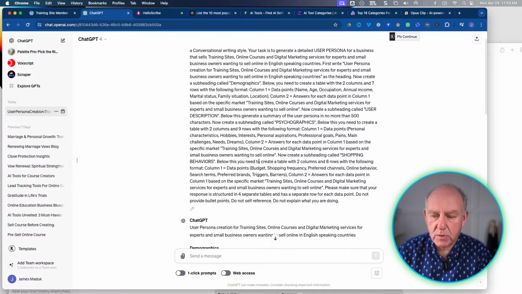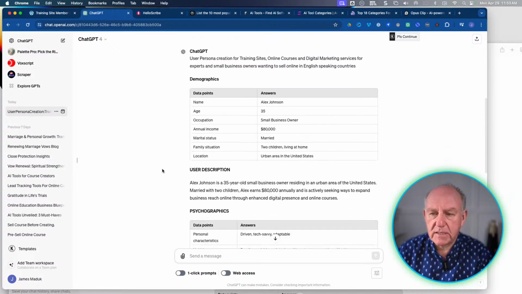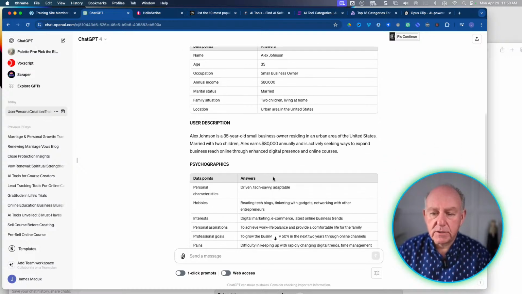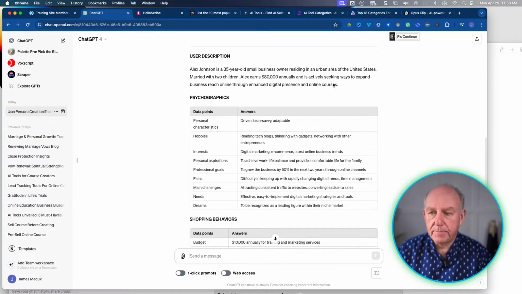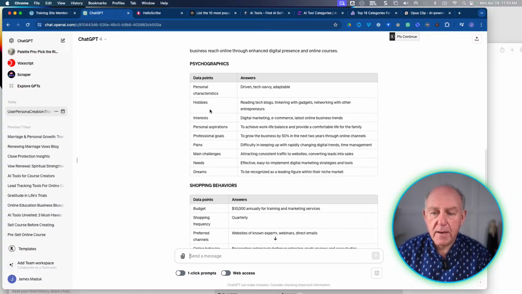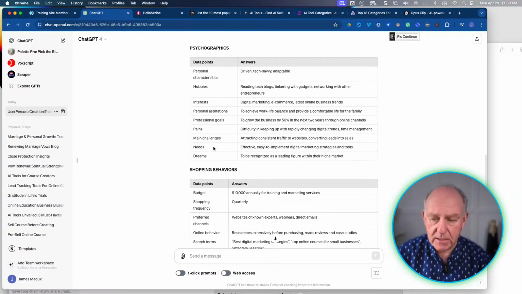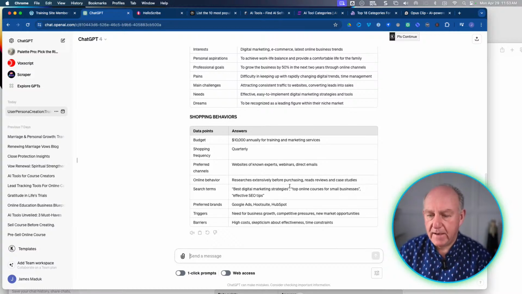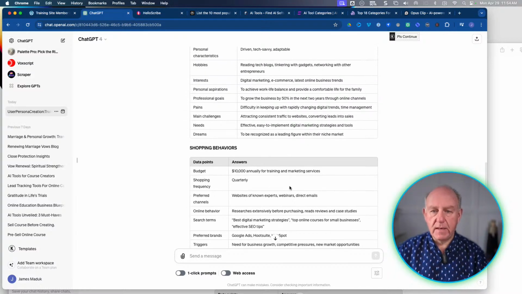I cut and paste this prompt, and just to give you an idea, ChatGPT 4, the paid account, gave me Alex Johnson, 35, small business owner, annual income, married, user description, for example, seeking ways to expand their business, online courses, and then here's their hobbies, personal goals, pains, the main challenges, needs, dreams, shopping. What's their budget for marketing services? What are the channels that they have? So this is what it printed out and gave me as a result, just from a single prompt.